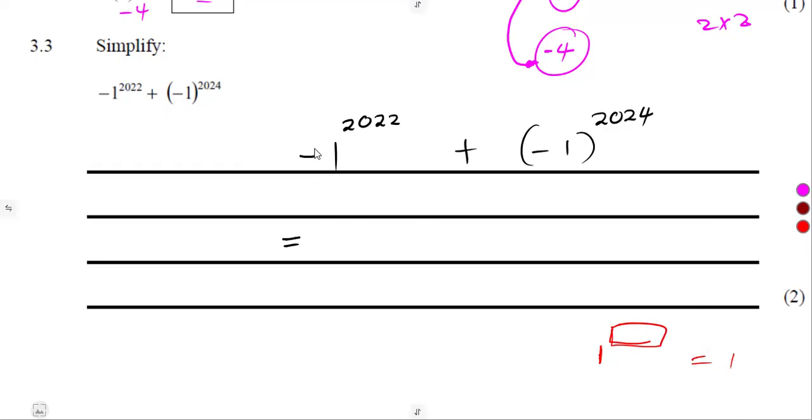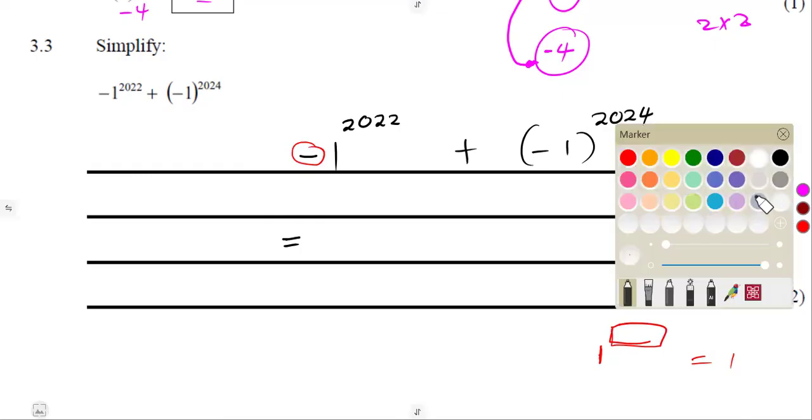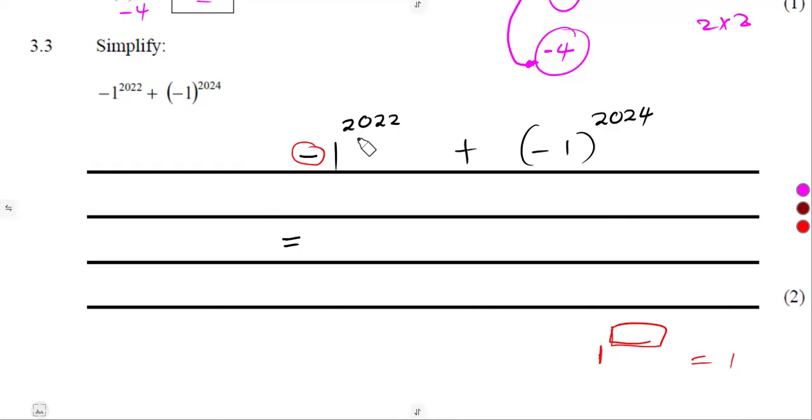So here the negative is not on 1. The negative is on its own. So what is raised to the exponent of 2022 in this case is the 1. So there are two separate things here. So it means our answer, we're going to start by the minus because it's not affected by the exponent. So it's minus. Then when 1 is raised to any exponent, it remains as a 1. So at the end, we're going to have -1.